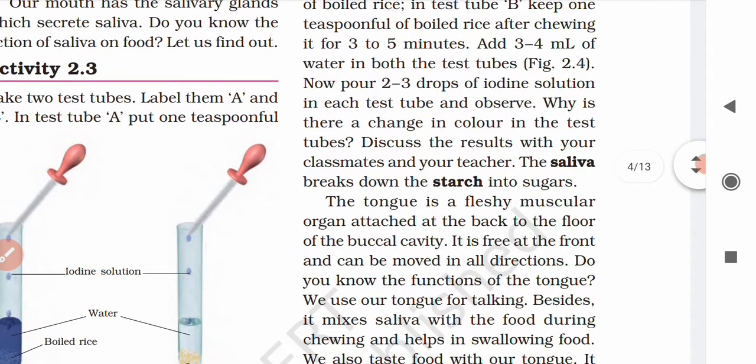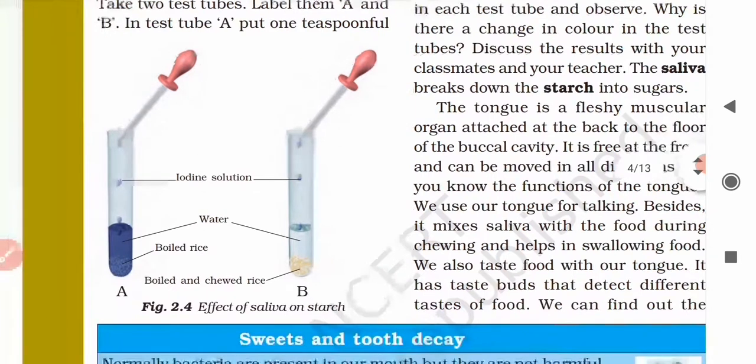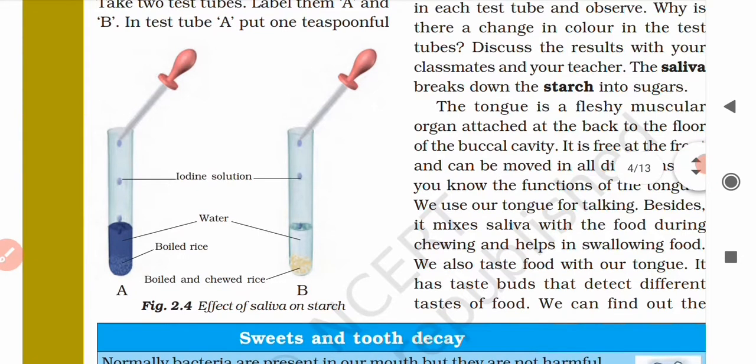Then you have to add 3 to 4 ml of water in both the test tubes, and pour about 2 to 3 drops of iodine solution in each test tube and observe. So this is the procedure you need to follow in this activity. First take two test tubes, A and B. Take some boiled rice in test tube A, and some boiled rice in test tube B after chewing it for 3 to 5 minutes. Then add some water in both the test tubes, and then add 2 to 3 drops of iodine solution in both.